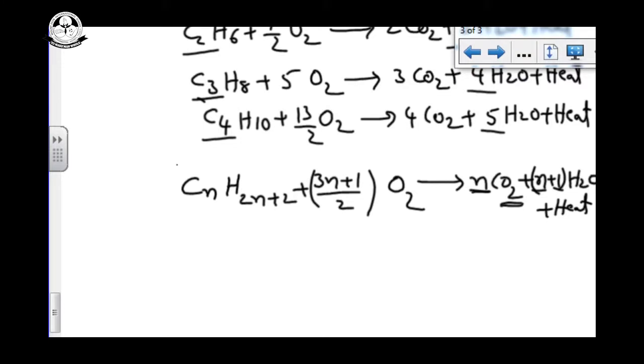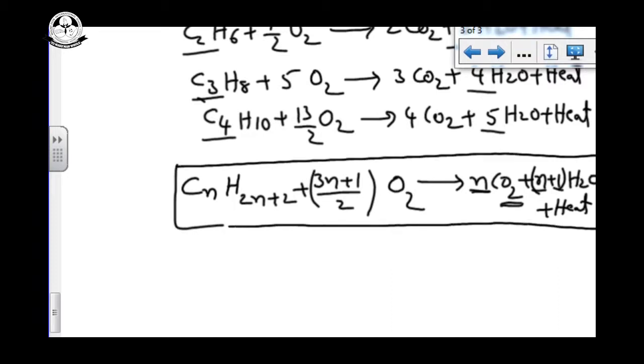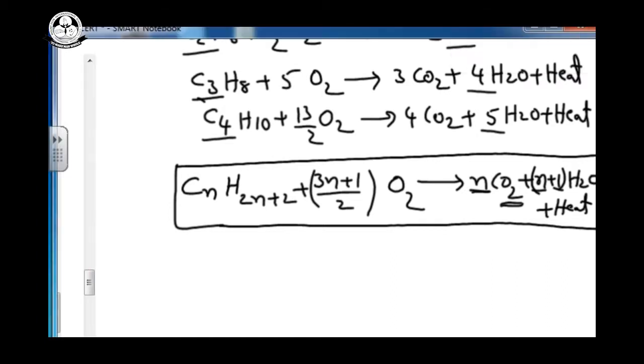This is the general formula for the complete combustion of alkanes. By complete oxidation of alkanes, we get carbon dioxide, water, and a large amount of heat is liberated.